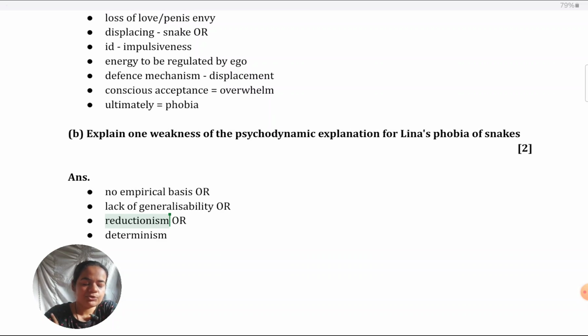Also, when it comes to reductionism, one more point is coming to my mind. I think most of the textbooks you must have read about this. When it comes to stimuli like snakes, we have evolutionary phobia of them. We are predisposed to being fearful of such stimuli because even though we have not encountered snakes, like we live in cities, most of us never seen snakes, still we have biological preparedness to be scared of them. I'm sure you have come across this in some evaluation in your textbook. So you could give that as an alternative explanation, that psychodynamic explanation might not be correct for Lena's case because the fear might just be out of biological preparedness or evolution. It might have nothing to do with childhood conflicts in her case.